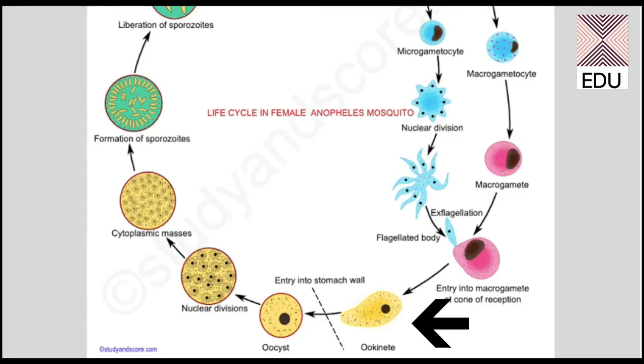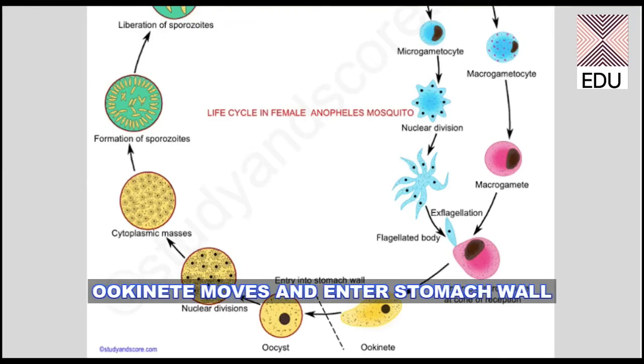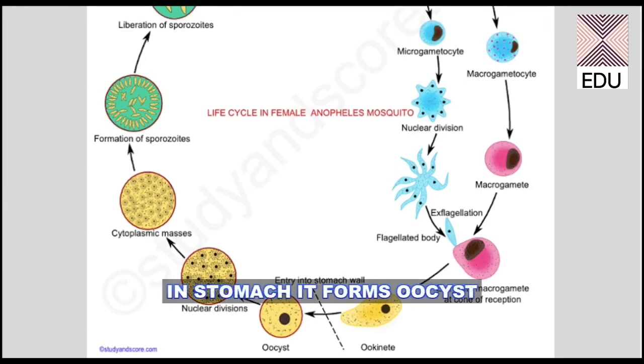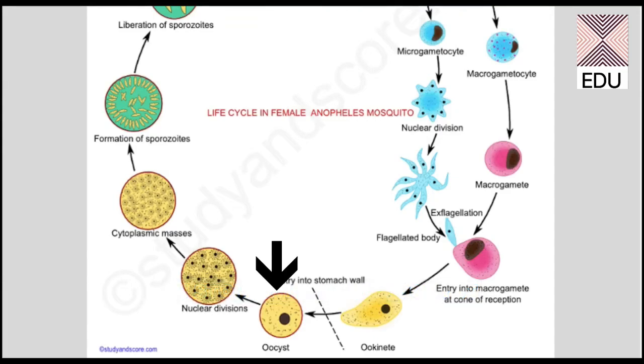Now this ookinete travels and enters the stomach wall, into the cells of the stomach. Here it becomes non-motile. It is not moving, and now it forms another phase which is called oocyst. Here a cyst wall is formed around it, and it can remain in the stomach wall for days.